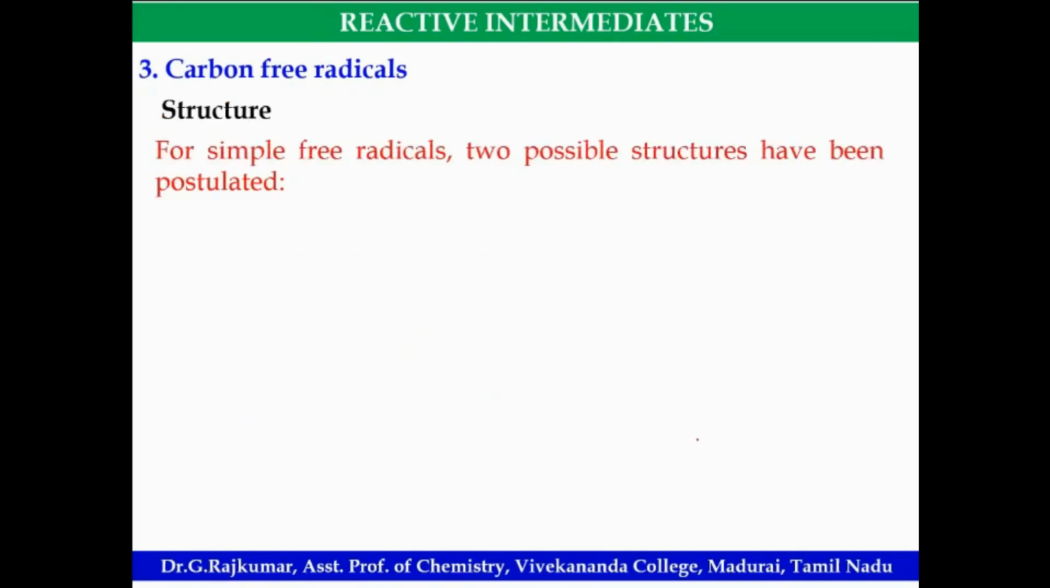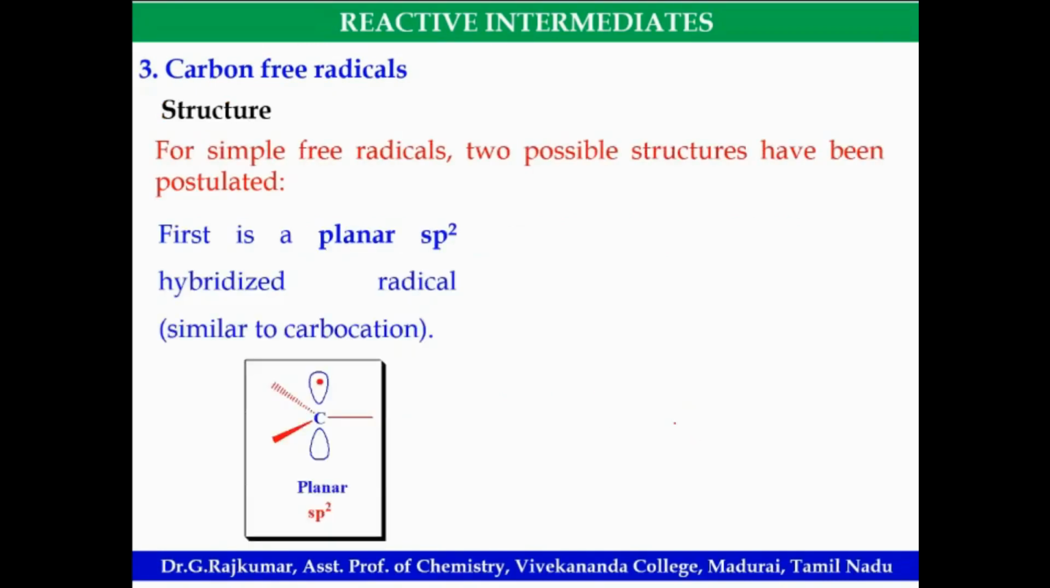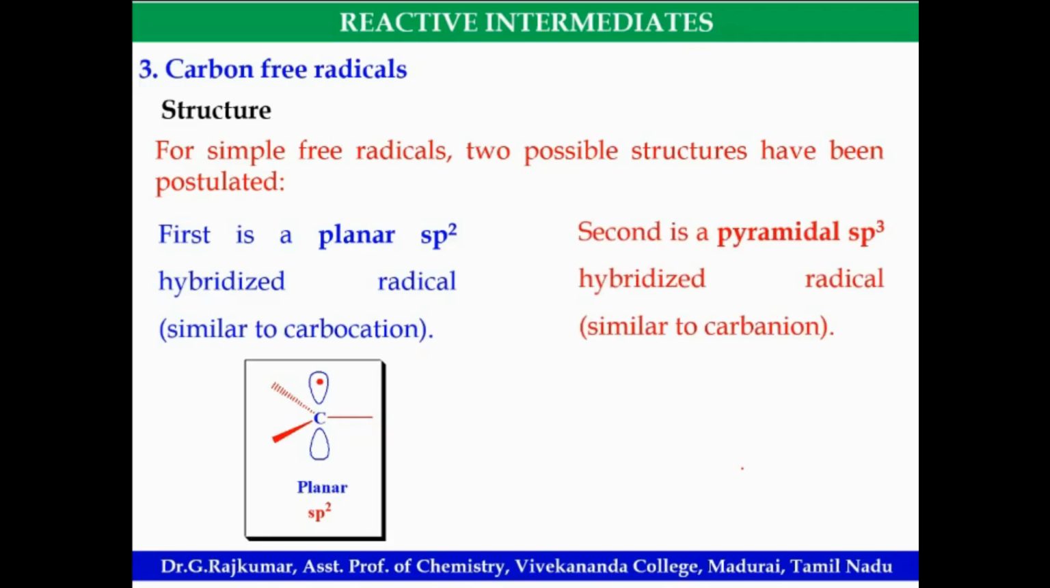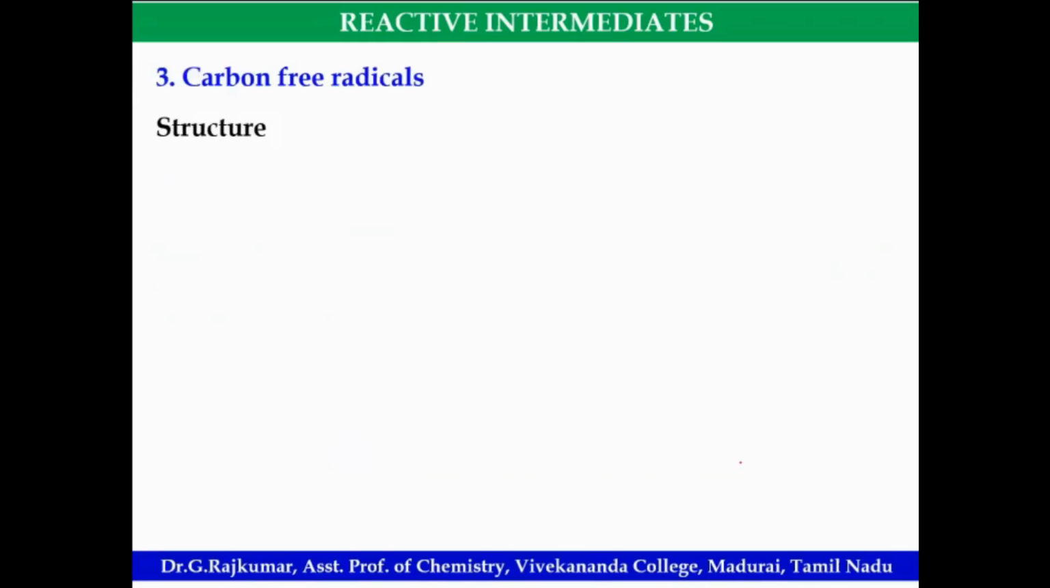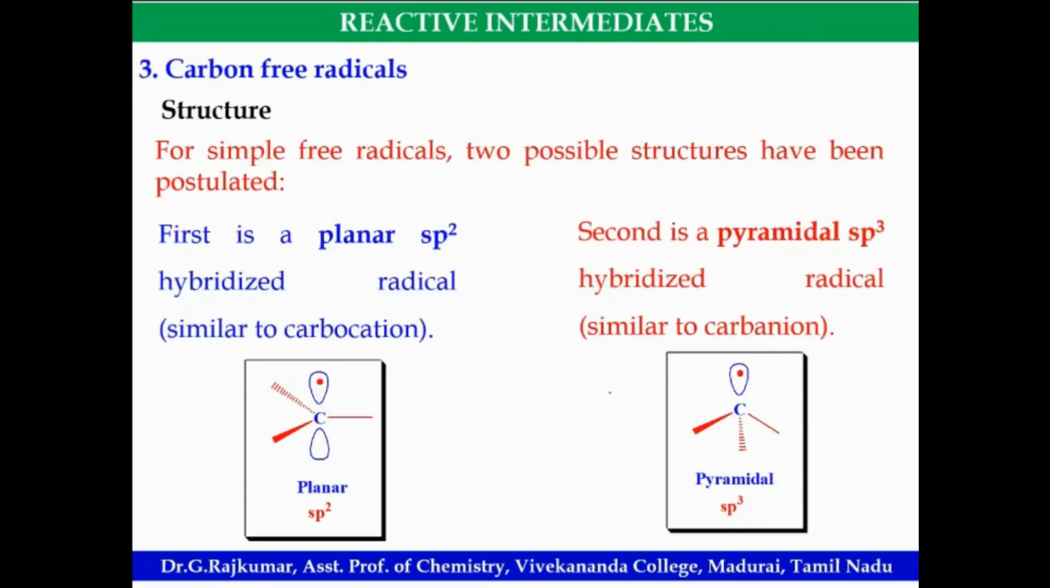Then the structure of radical, look at this. In the literature, two possible structures have been proposed. One is similar to carbocation, sp2, another one is pyramidal, similar to carbanion. Still it is unclear. Both are possible structures, given in many reports. It can have a planar sp2 or a pyramidal sp3.